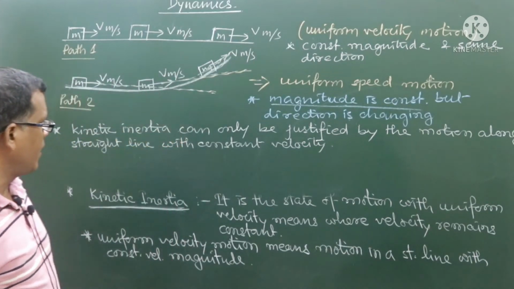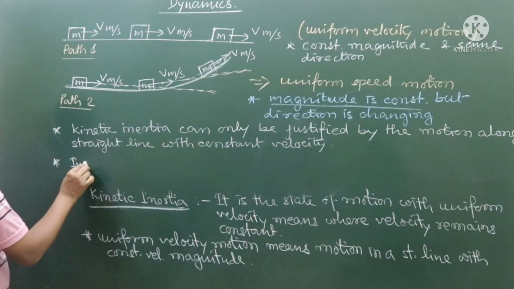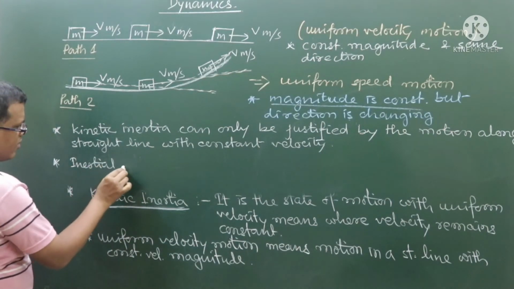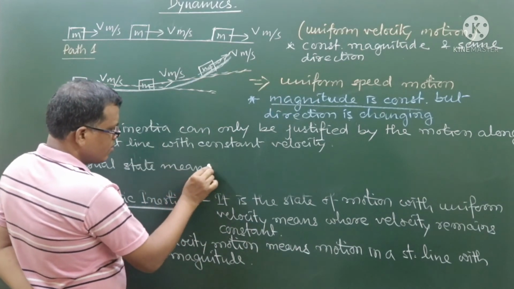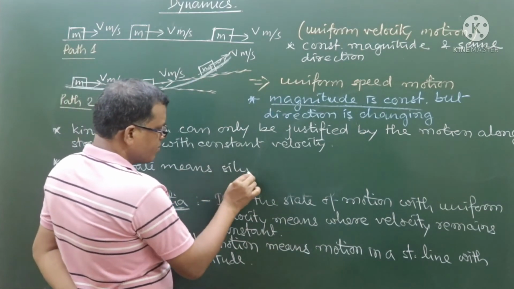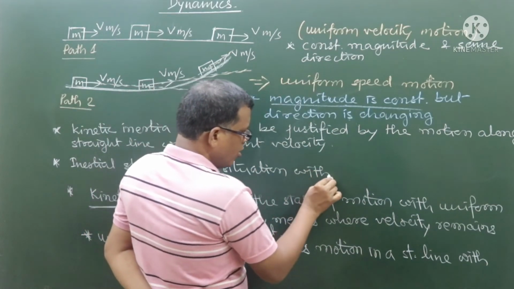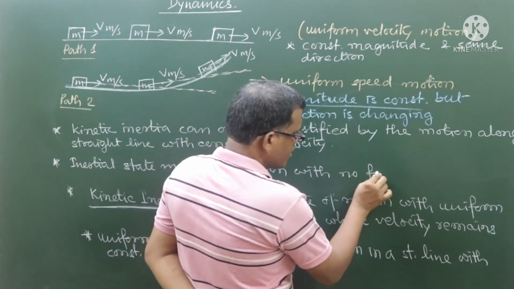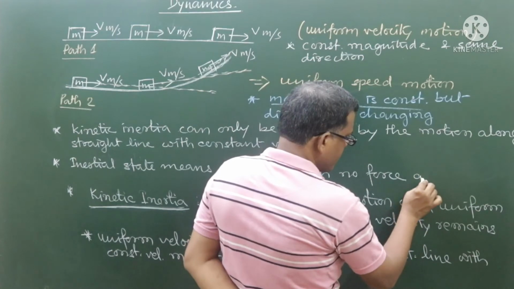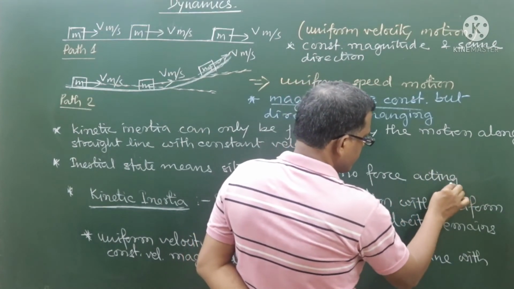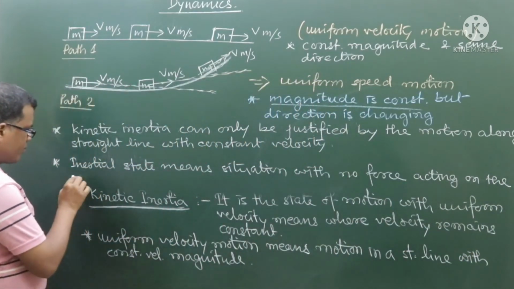Inertial state means, we can make another point of learning, a situation with no force acting on the mass. Is that clear?